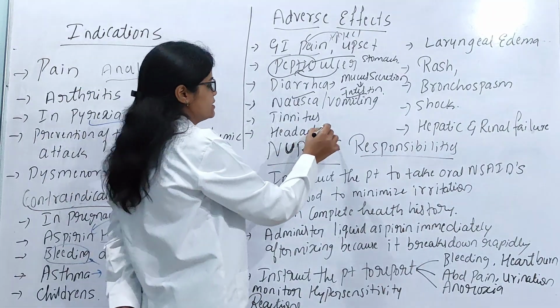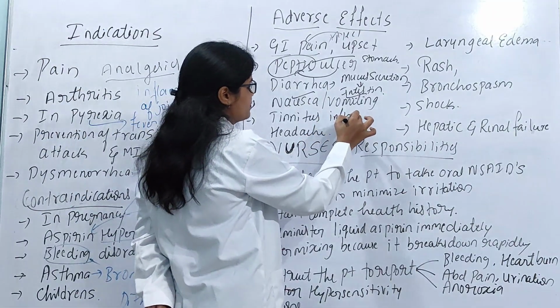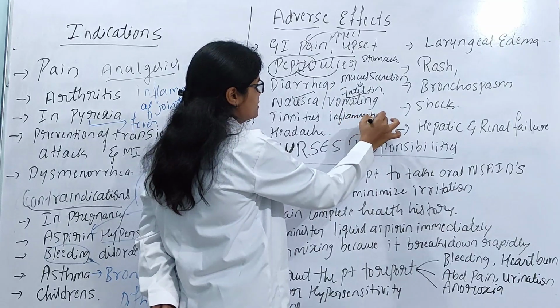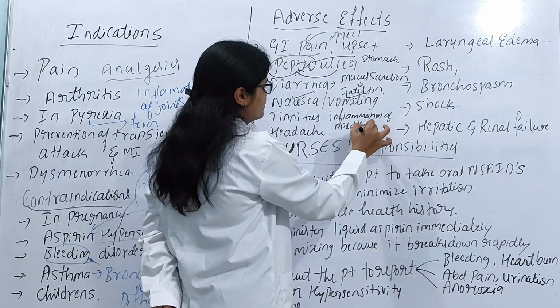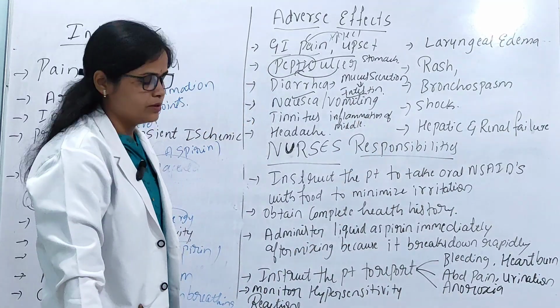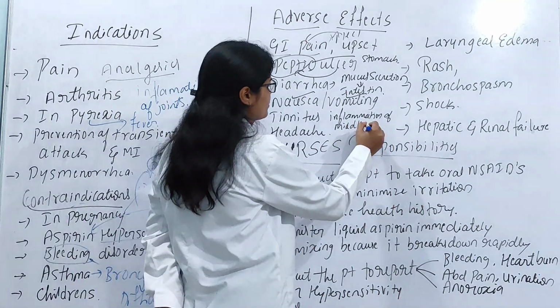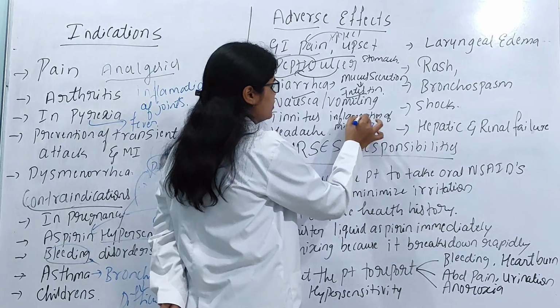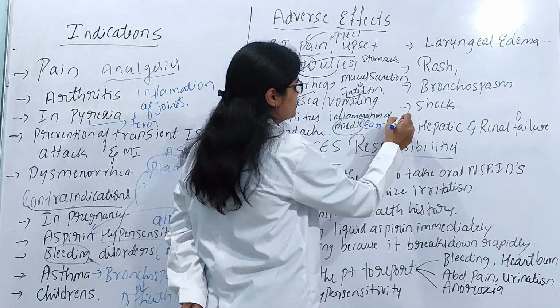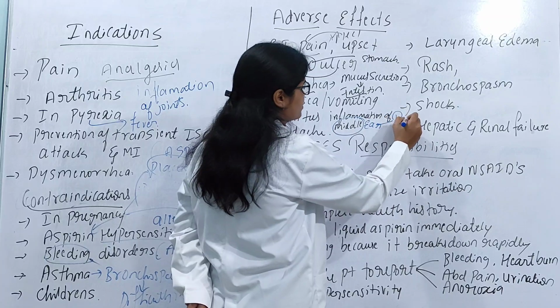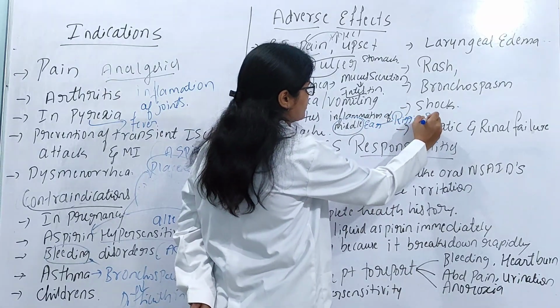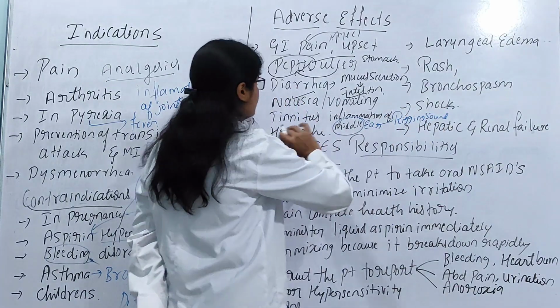And tinnitus. Tinnitus is an inflammation of the middle ear. If the inflammation of the middle ear occurs, the patient may hear a ringing sound. So this is tinnitus.